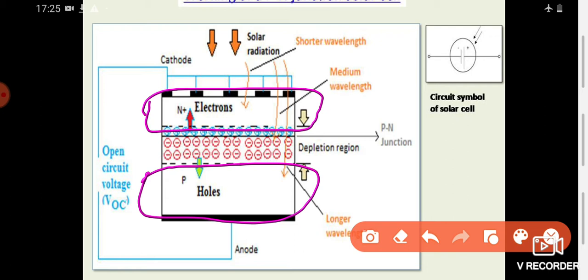Essentially they are made up of silicon, and the P type semiconductor is moderately or comparatively lightly doped than the N plus region.